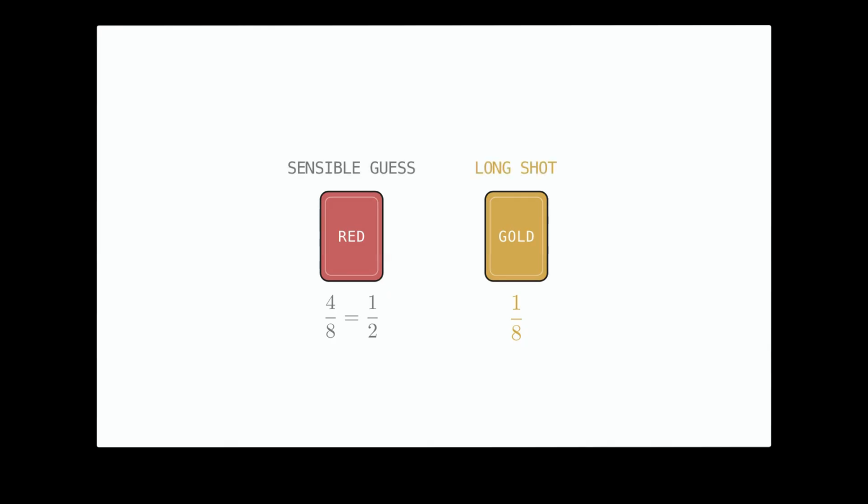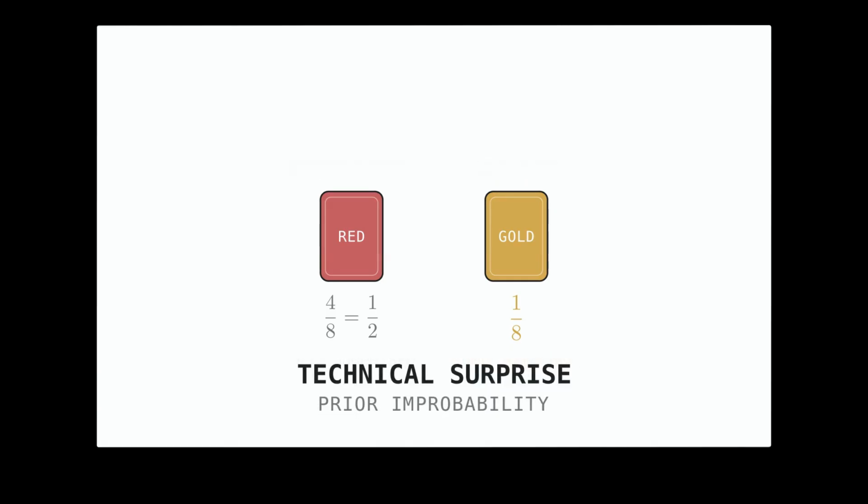Red is the sensible guess because half the deck is red. Gold is a long shot because only 1 card in 8 is gold. If the card is red, you would be less surprised. If it is gold, you would be more surprised. Here, surprise is technical, not emotional shock. It means prior improbability. The less likely the outcome was, the more information it carries relative to this deck.